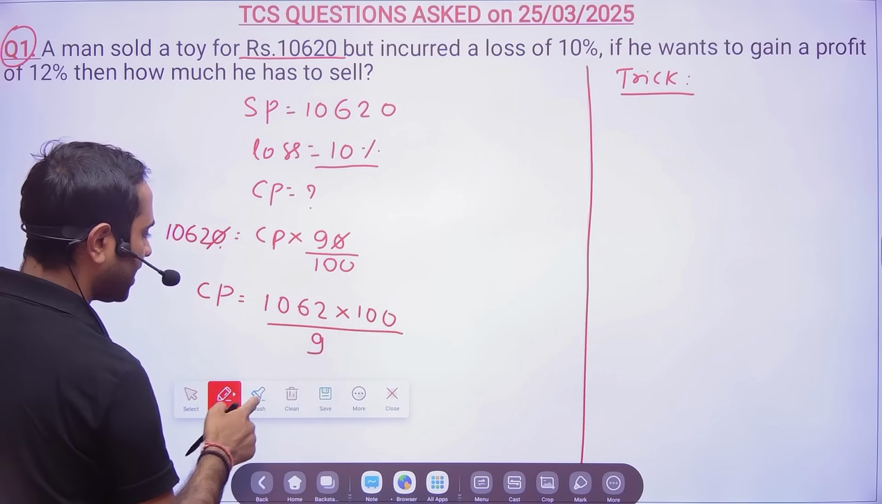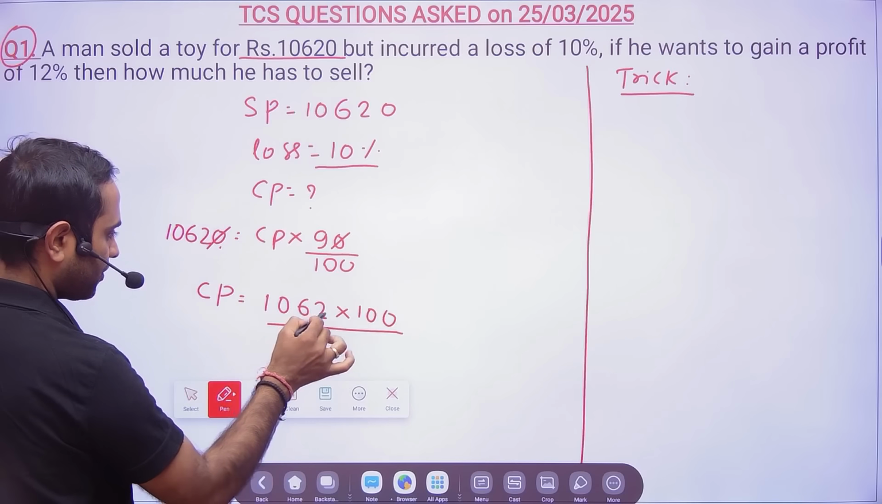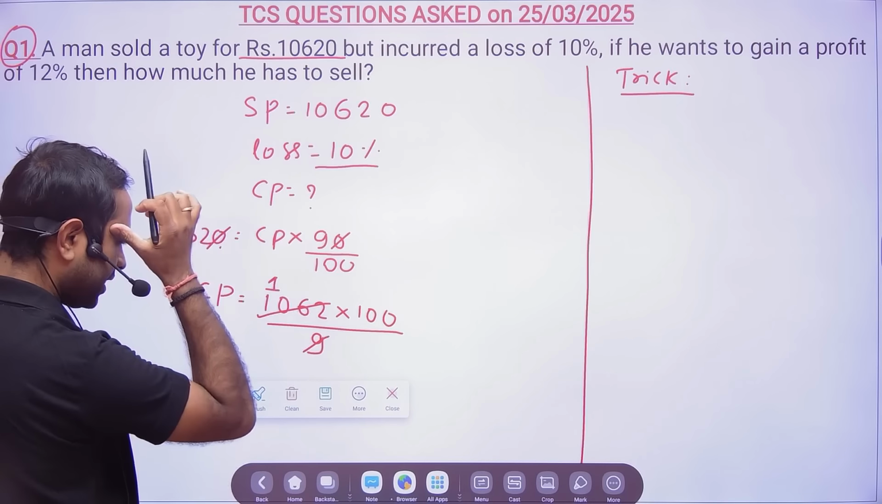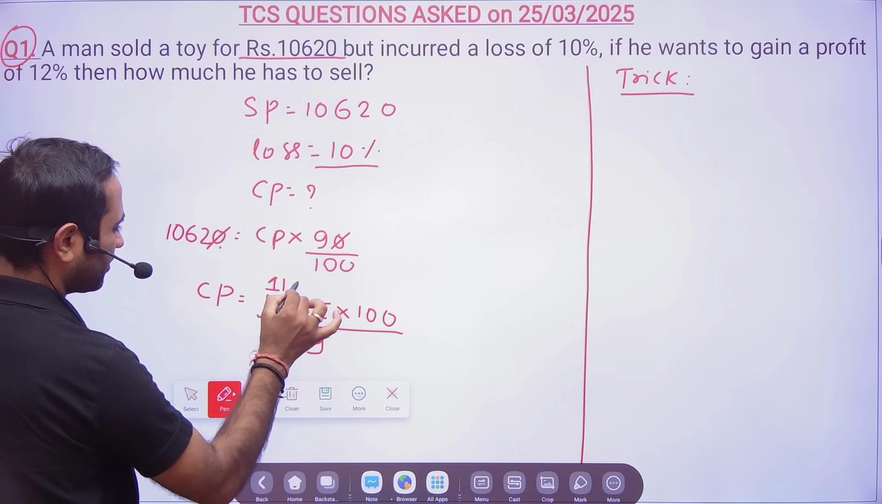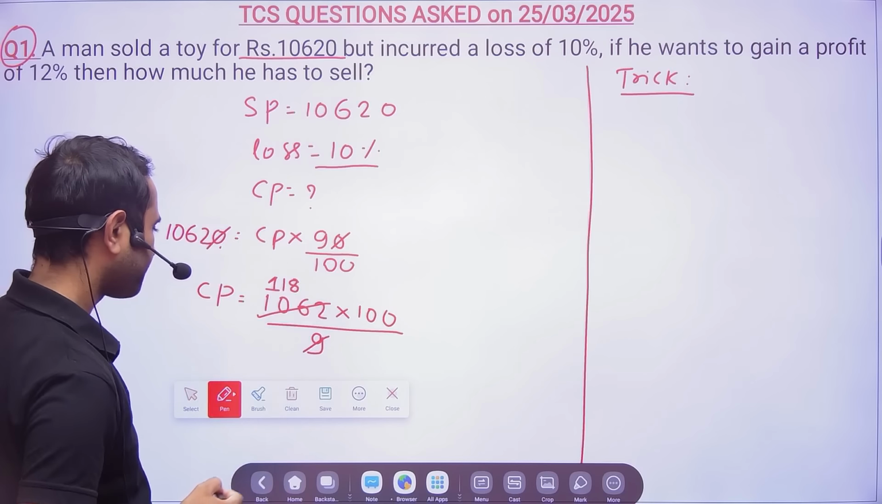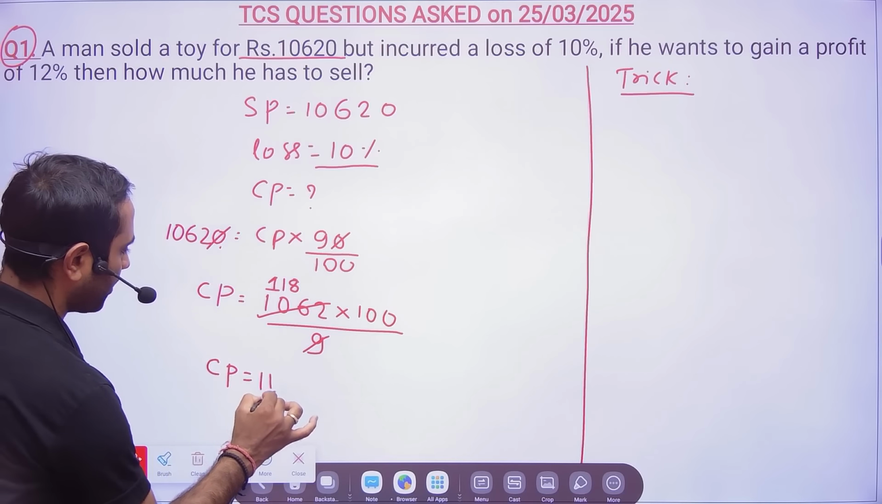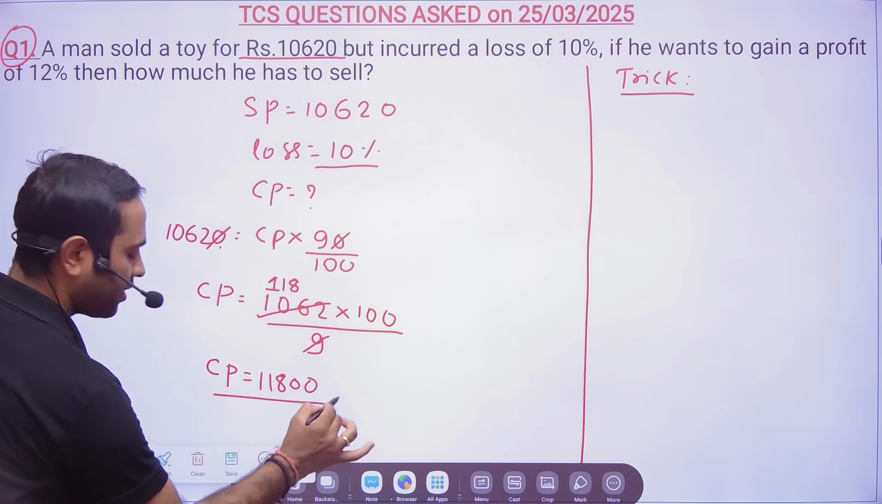So is this number divisible by 9? 9 sixes are 54, 9 ones are 9, and 18, 9 twos are 18, 62. So 9 eights are 72, 62, 119. Okay, so cost price will be 11,800. If you want, you can verify it.